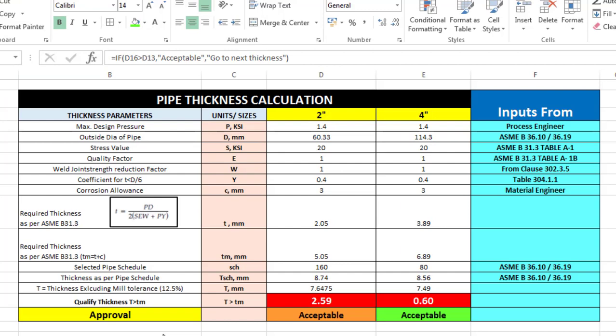I hope this video will be very helpful for you to understand the pipe thickness calculation. It is a little tricky to understand at the beginning, but if you work on it practically, you will be able to understand very easily. It is not a very complex calculation. It is only about your understanding as a beginner. It takes time to get the logic in your mind, but I'm pretty sure that if you practice one or two times, you will be able to make it.